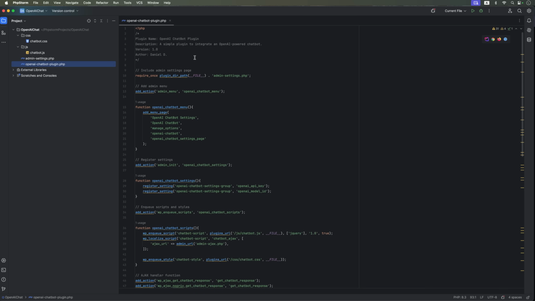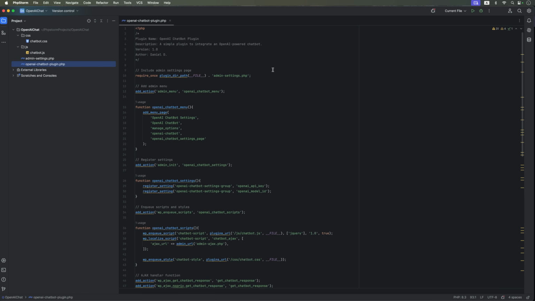Why WordPress? Because it's one of the most widely used content management systems out there. It's integrated into a huge number of websites and runs on PHP. This makes it easy to host. You just need a domain and a hosting plan to launch your website.